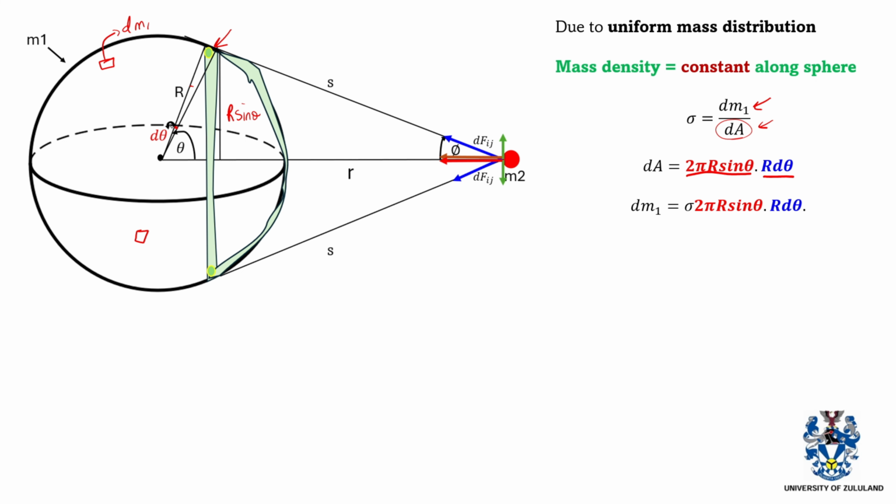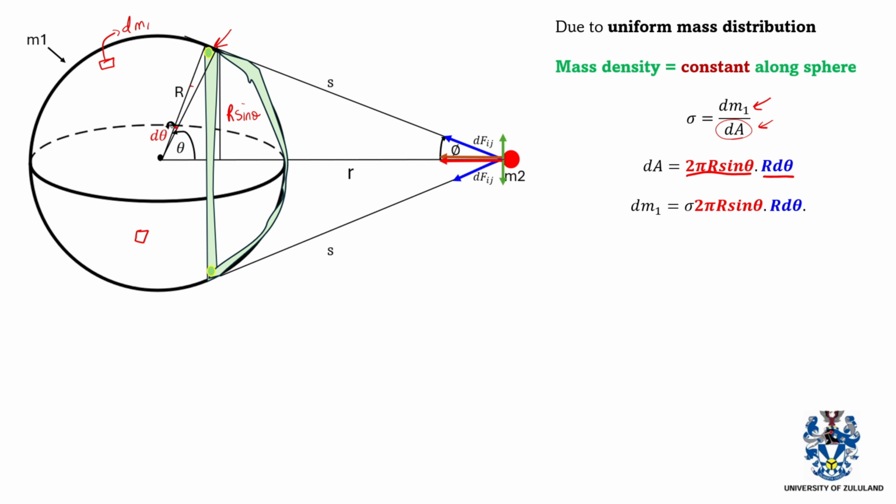Now to proceed, we want to transform our integral and represent it in terms of s, not in terms of theta. So we have to find an expression for sine theta d theta. We also have to find an expression for cos phi. So we have to change theta and phi and express them in terms of s.